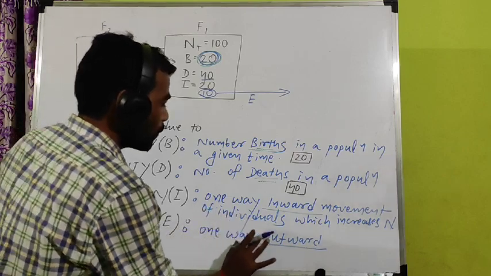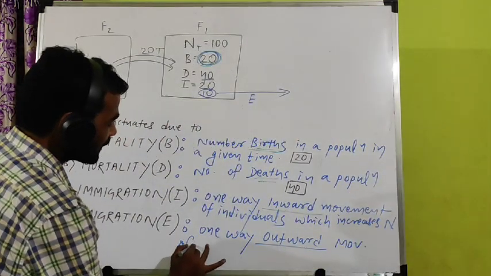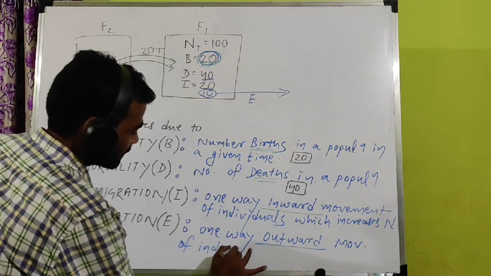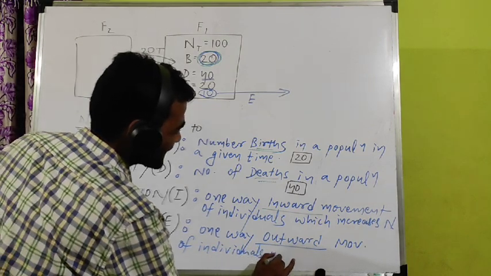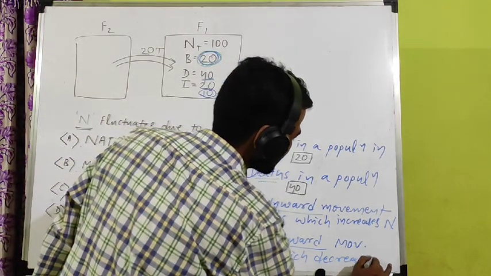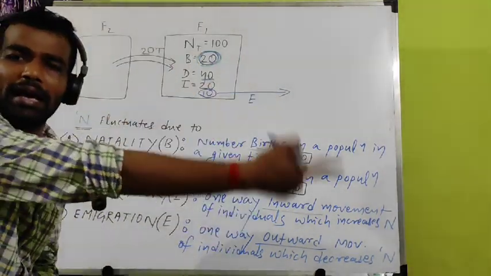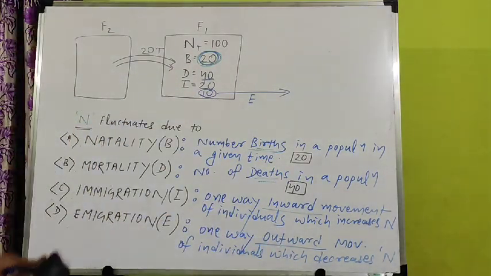So one way outward movement of individuals which decreases N, not increases. Decreases N means when individuals go elsewhere, there is a decrease in the population size. These four important points you have to remember anyhow: natality, mortality, immigration, emigration.